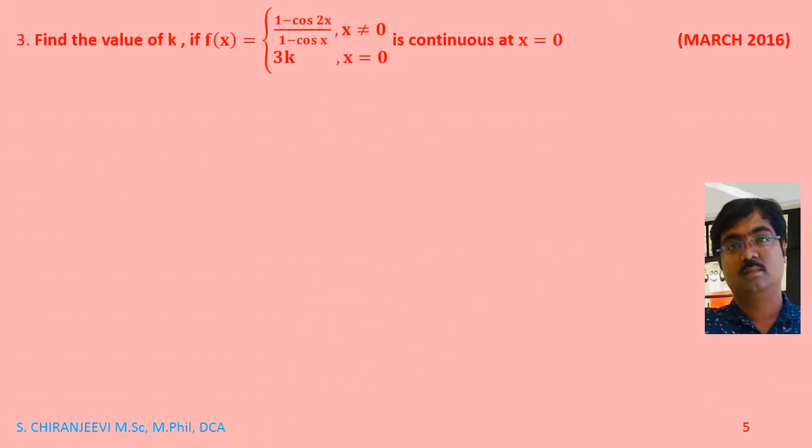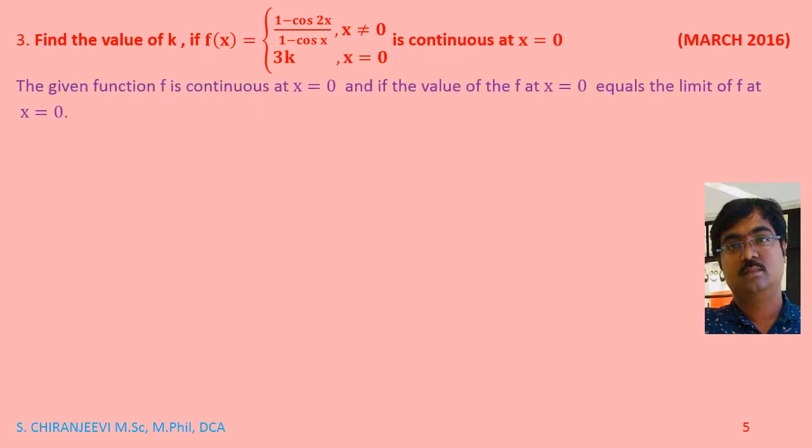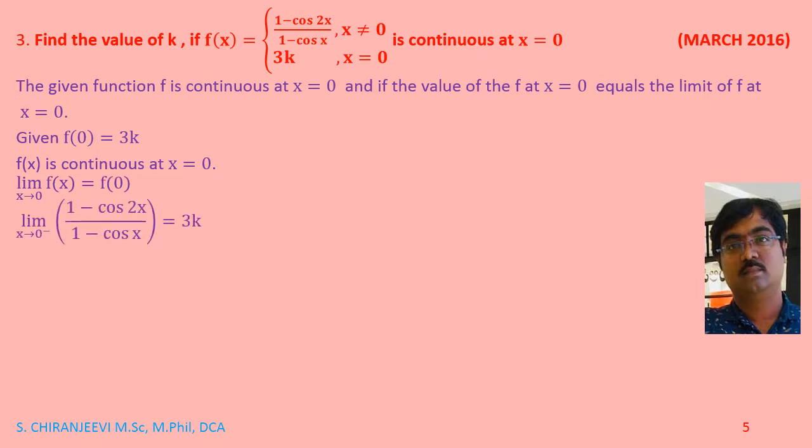Next, third one: find the value of k if f of x equals (1 minus cos 2x) divided by (1 minus cos x) for x not equal to 0, and 3k for x equal to 0, is continuous at x equal to 0, which was asked in the year March 2016. From the given, f of 0 will be 3k. f of x is continuous at x equal to 0, so limit x tends to 0 of f of x equals f of 0. Limit x tends to 0 of (1 minus cos 2x) by (1 minus cos x) equals 3k.